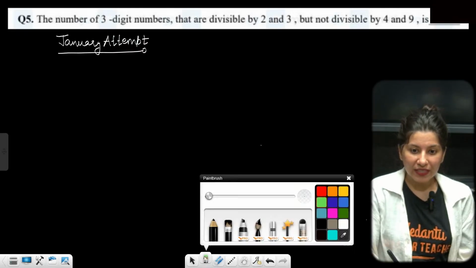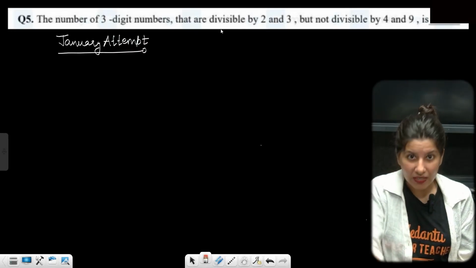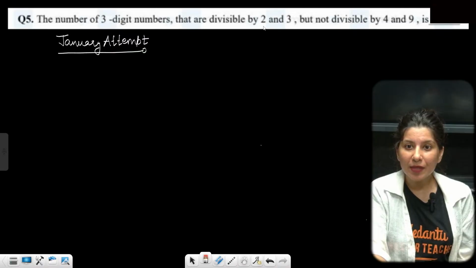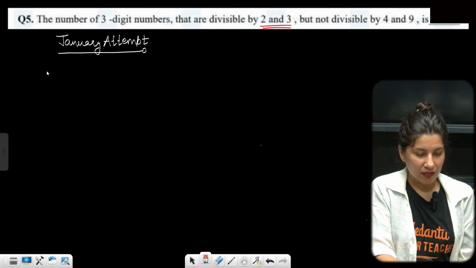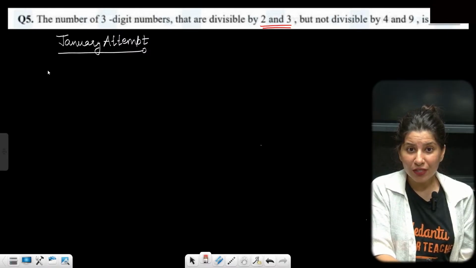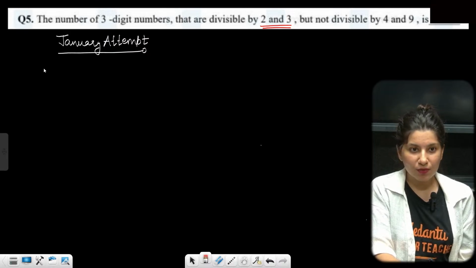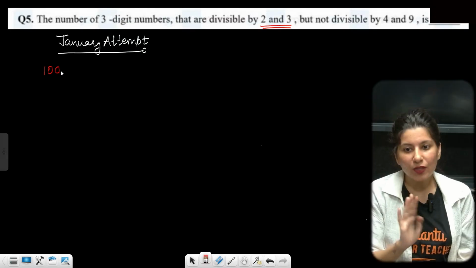Number of 3-digit numbers that are divisible by 2 and 3. First of all, see, the very first 3-digit number is 100. It is divisible by 2 but not by 3.